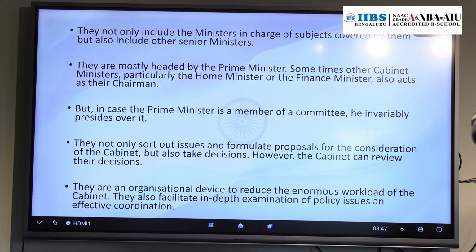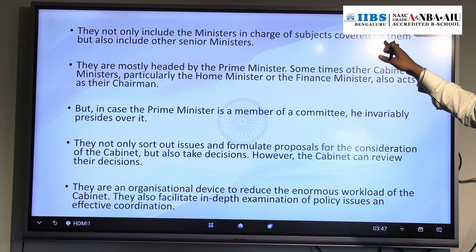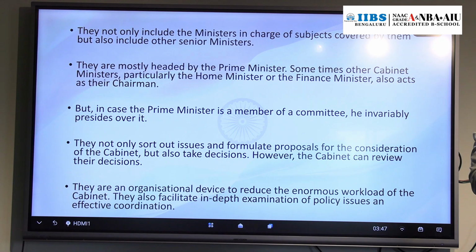So only the Home Minister should be there in that committee? No, others besides the Home Minister also. Here they mention the minister in charge of the subject covered by them, but also other senior ministers. If a particular committee deals with a subject that comes under a particular ministry, that minister will be there and other ministers will also be there in that cabinet committee.